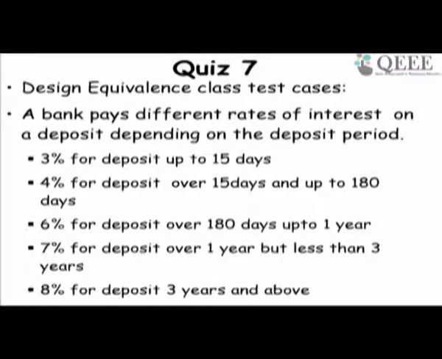So can you try this problem? It is a simple problem because there is only one variable, that is the deposit period. The next problem will be slightly more complicated than this. Each of these will form an equivalence class, this simple thing. This is just one variable.